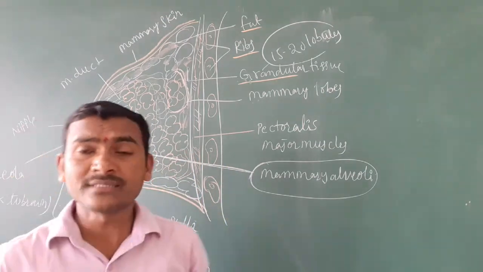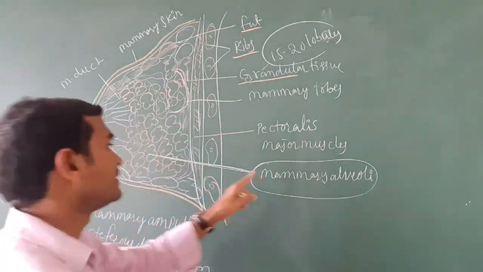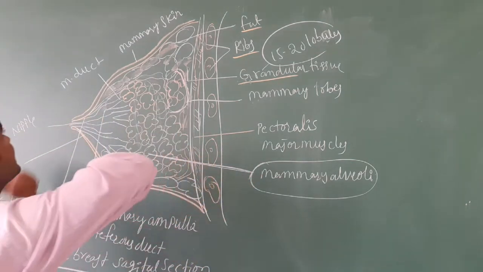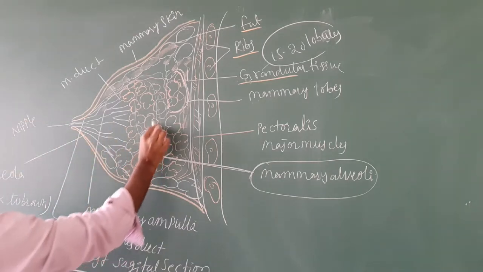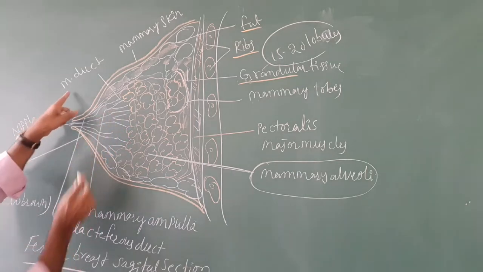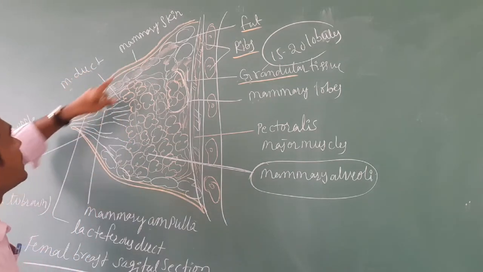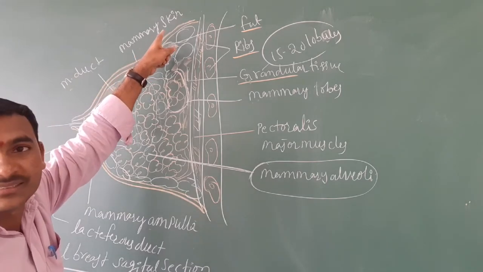Just as the alveoli is the basic unit of the lungs, the mammary alveoli is the basic unit of the mammary glands. Here the mammary alveoli open to the duct, that is the mammary duct. This total mammary gland is covered by the skin, called mammary skin.